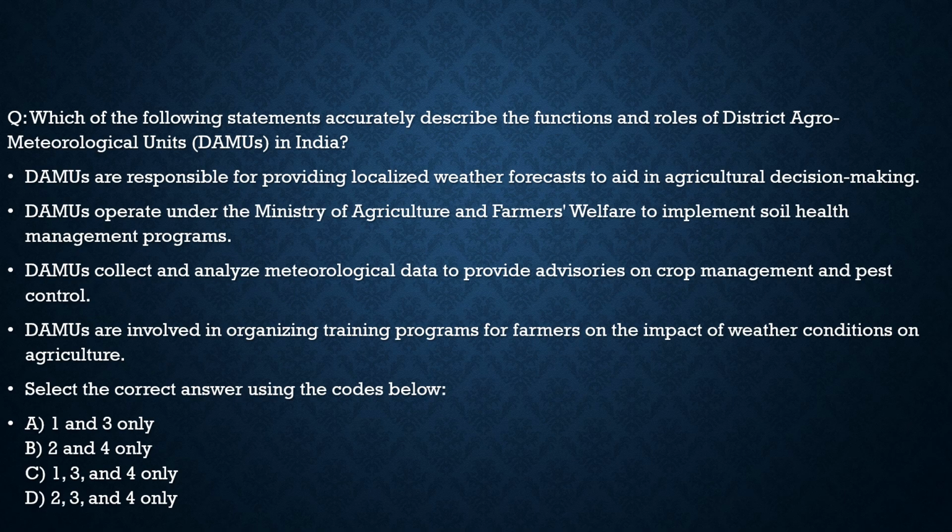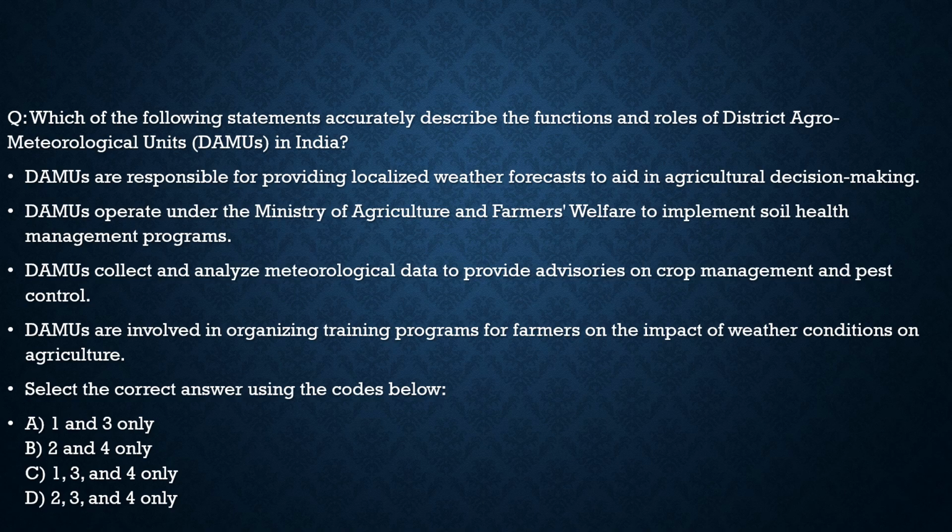It talks about which of the following statements accurately describe the functions and roles of District Agro Meteorological Units in India. The first statement, DAMUs are responsible for providing localized weather forecasts to aid in agricultural decision making. 100% correct. Second statement, DAMUs operate under the Ministry of Agriculture and Farmers Welfare to implement soil health management programs.